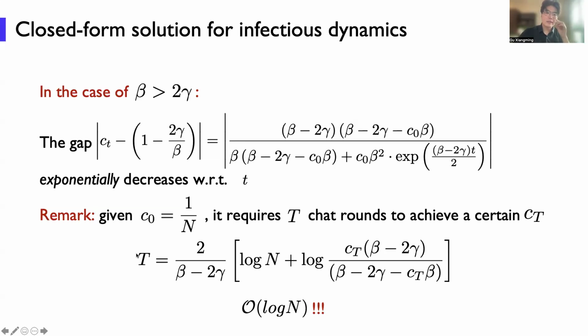And here is a remark: given c_0 is 1 divided by n, which means there is one single agent being infected in the first chat round, it requires t chat rounds to achieve a certain infection ratio c_t. And we can compute this t, which is an equation of log n, which means O(log n) complexity.